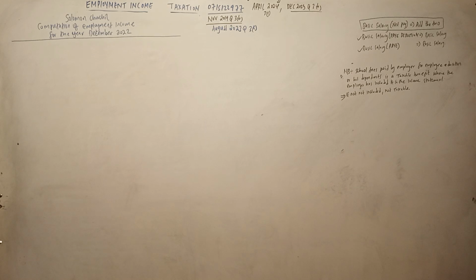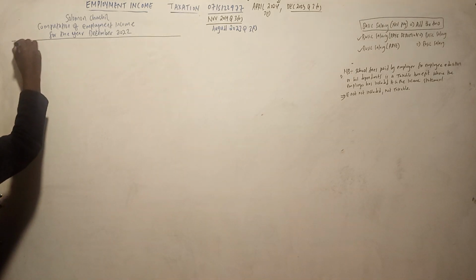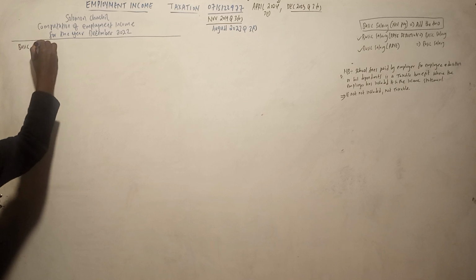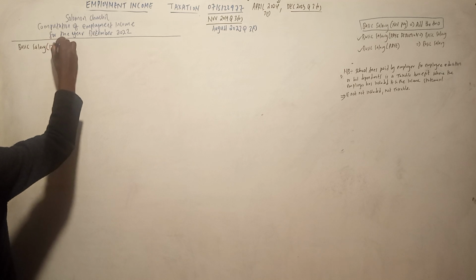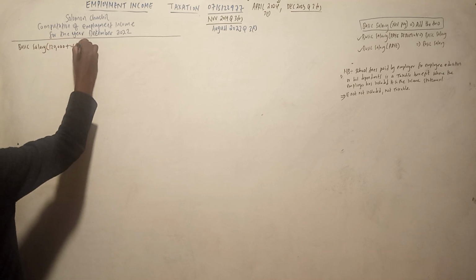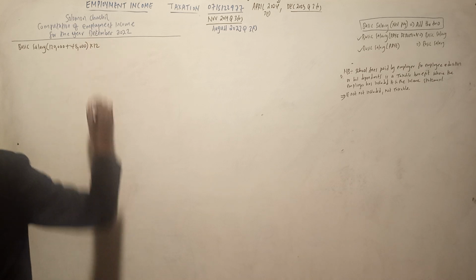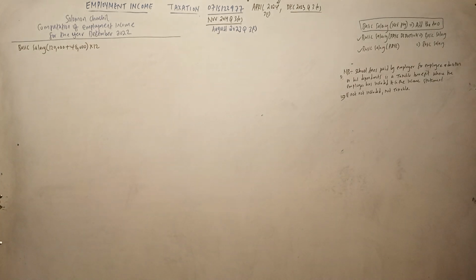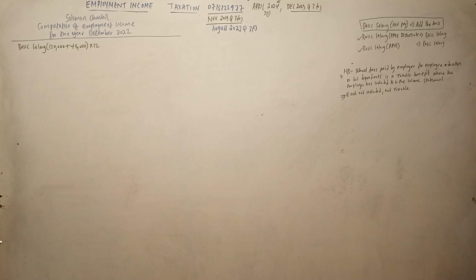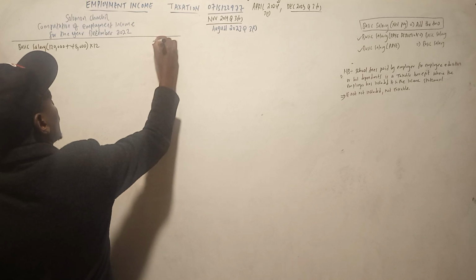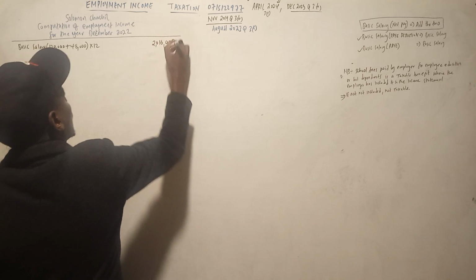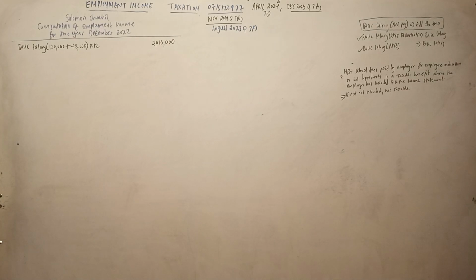So basic salary: 120,000 plus 48,000 times 12. So 120,000 plus 48,000 times 12, that is 2,016,000.